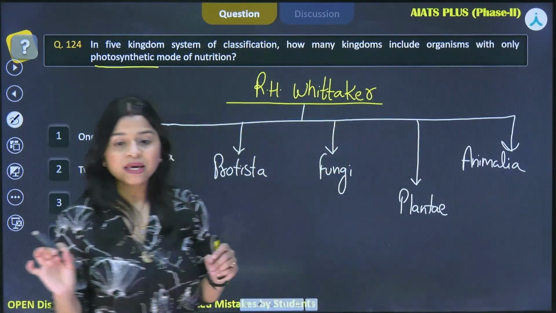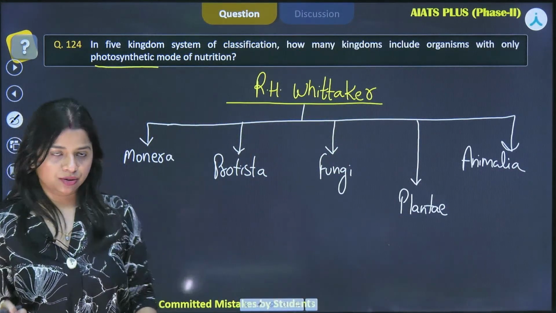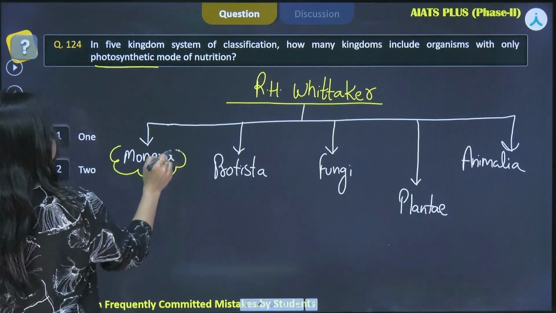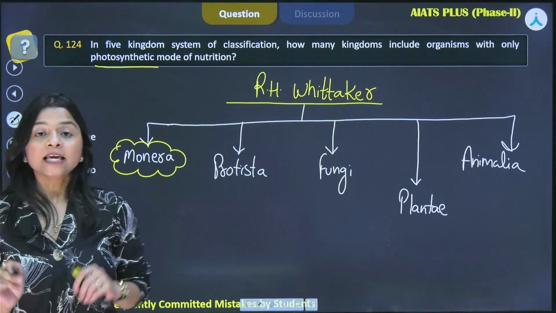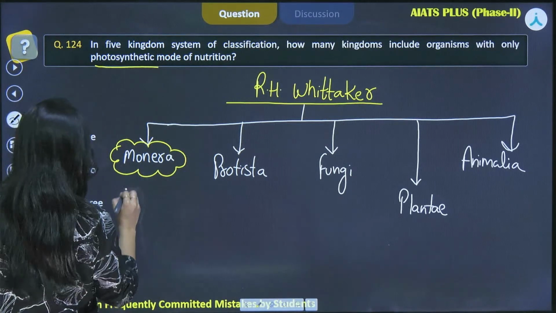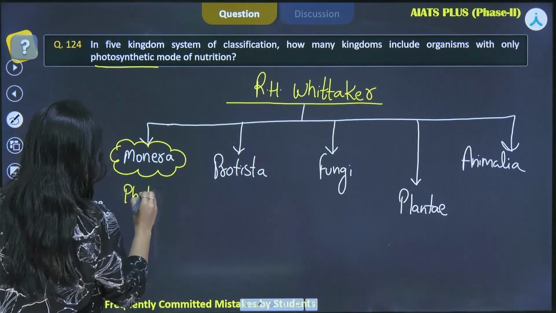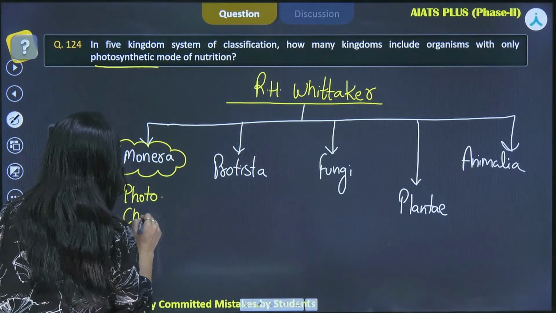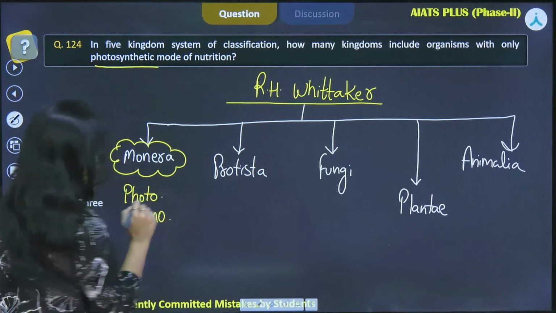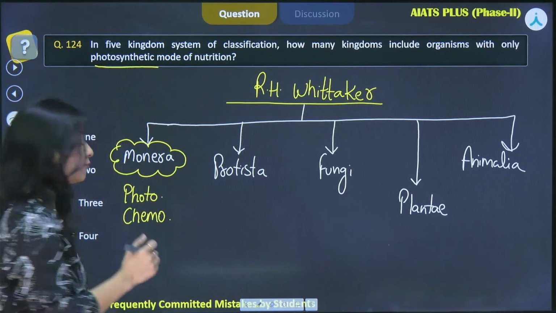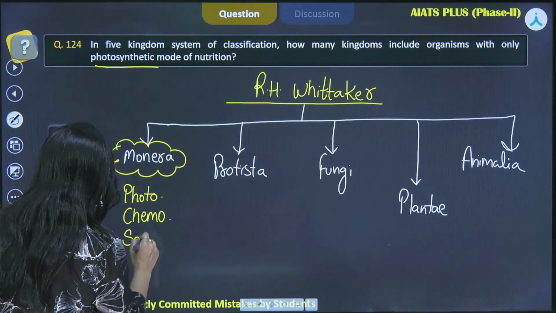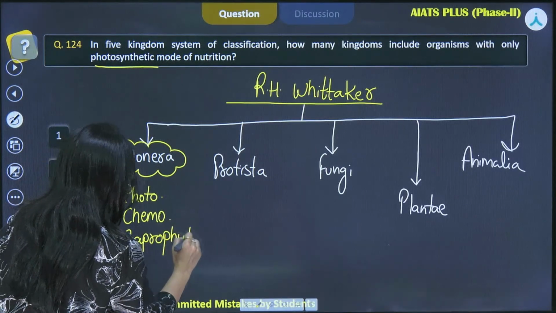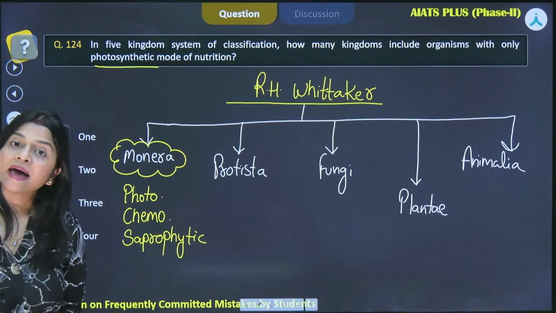Now speaking of the nutrition, if we are considering the kingdom Monera, we know the members of Monera can be photosynthetic. They can be chemosynthetic also, right? They can be saprophytic also, as well as parasitic.